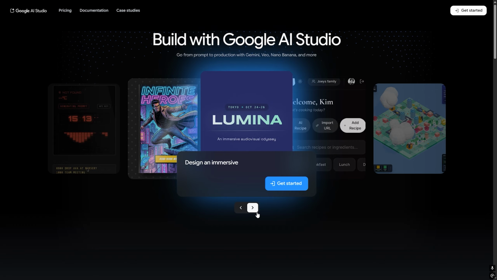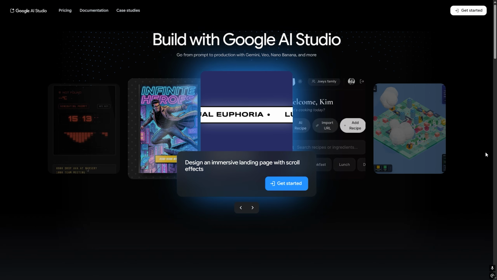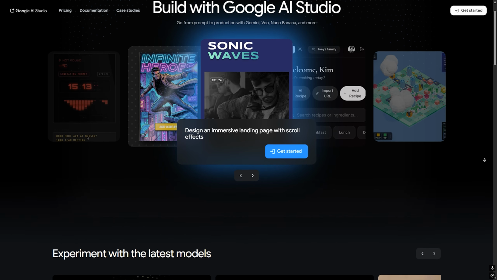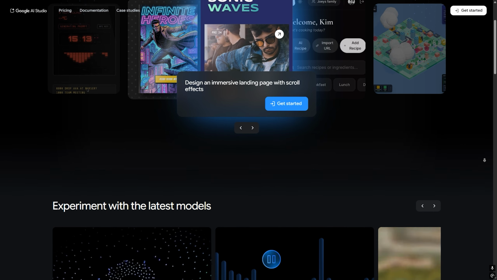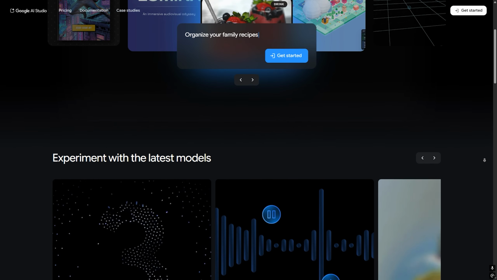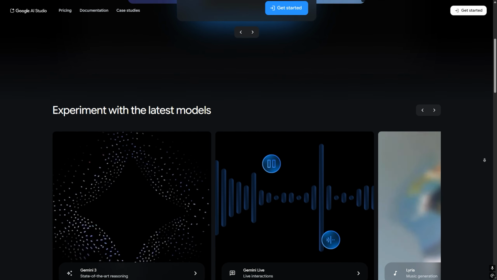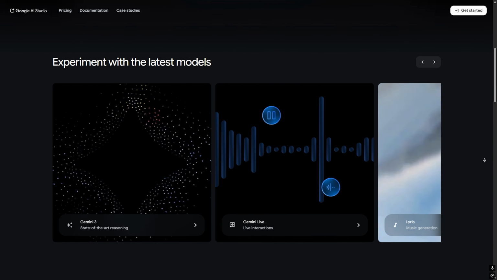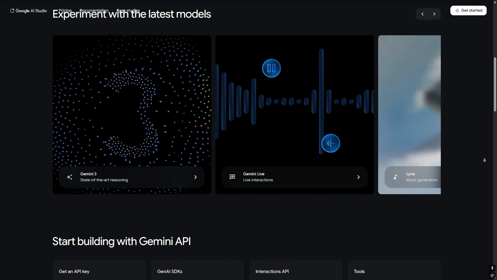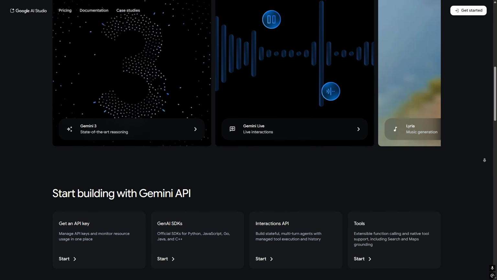What is AI Studio? AI Studio is a more advanced and flexible AI platform. It usually offers custom AI tools, more control over outputs, integration with different AI models. Compared to Anti-Gravity, AI Studio is built for users who want more customization and deeper control. Best for developers, creators, and advanced users.